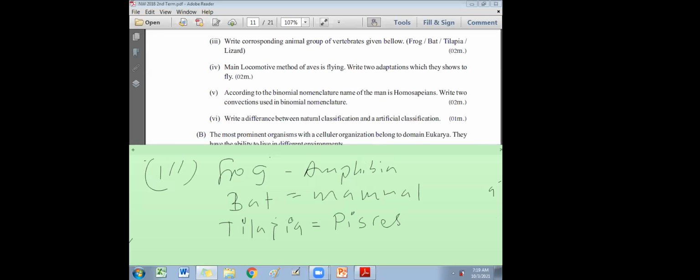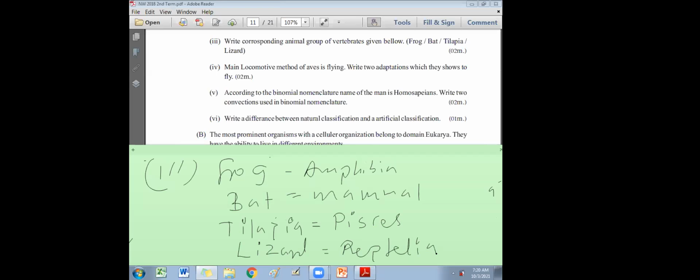Then next one, lizard. Lizard. House lizard. So that comes under, very easy. So I'll write directly the answer. Reptilia. Reptile. Reptilia. Right. So that is about the groups to which they belong. So vertebrate groups. Next one.